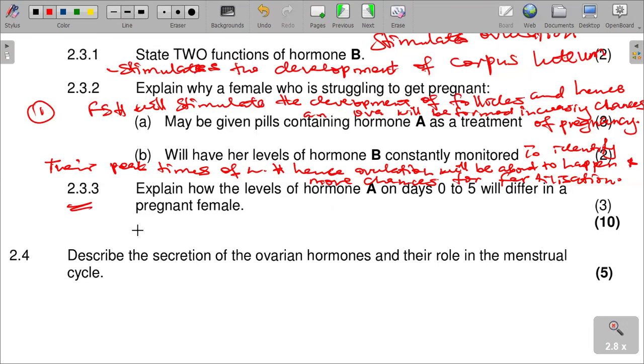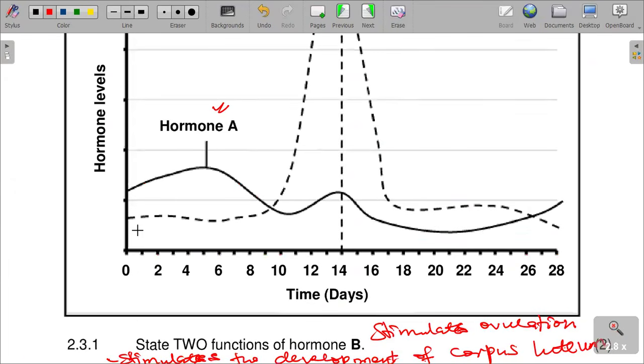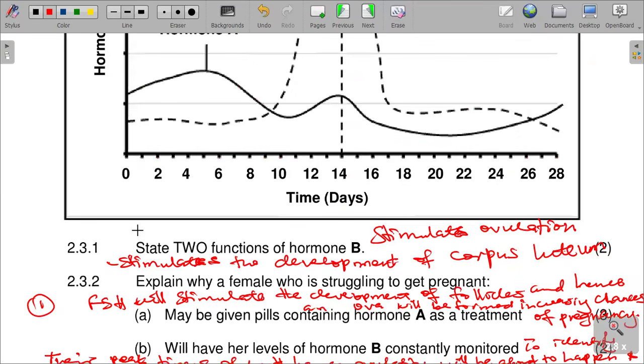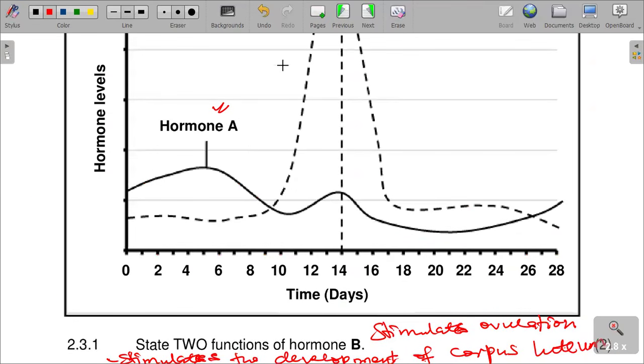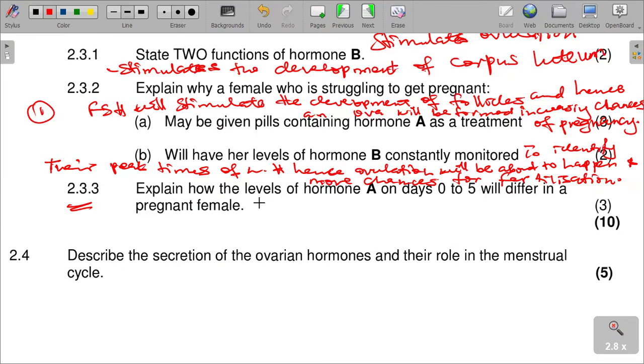So in a pregnant female, what would happen there?